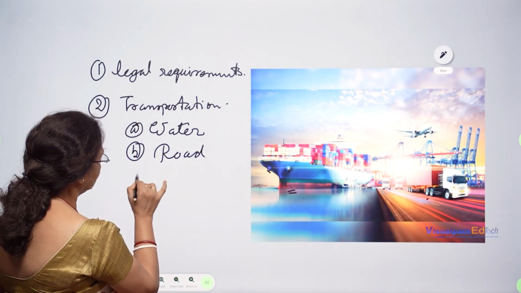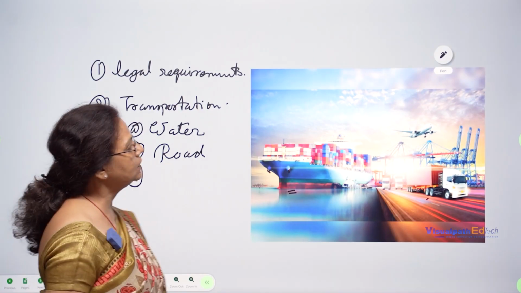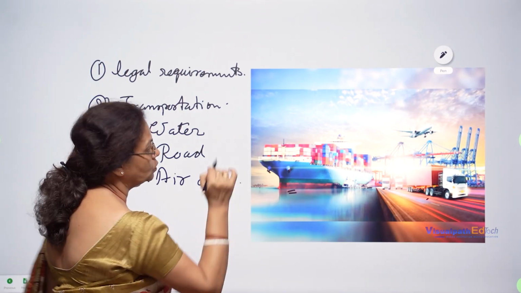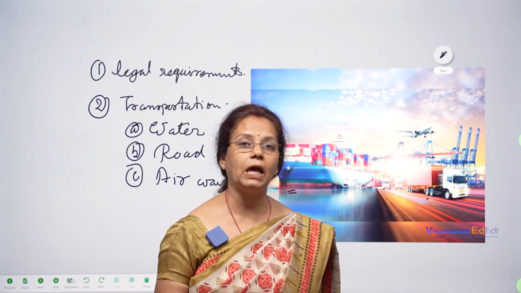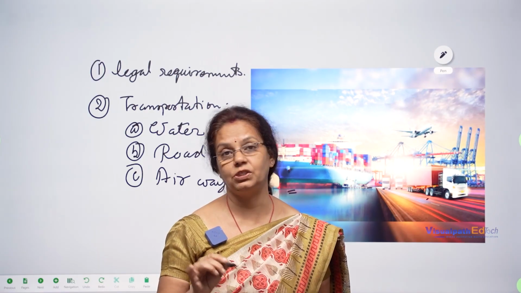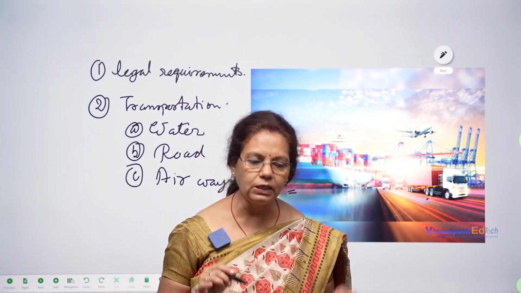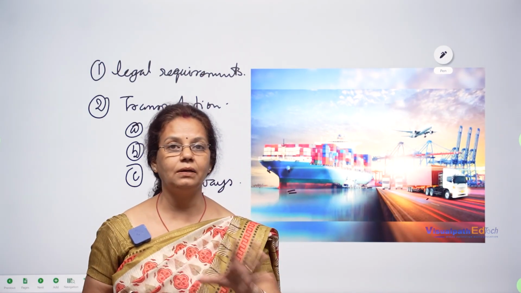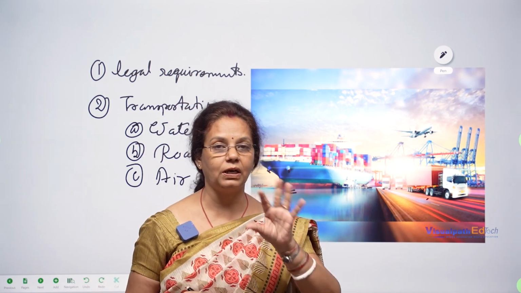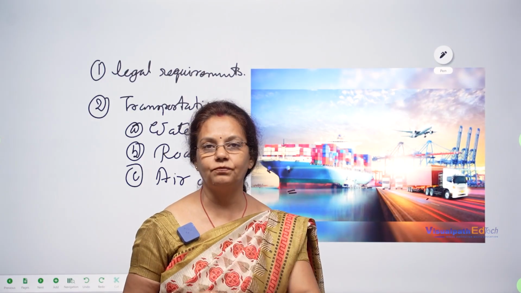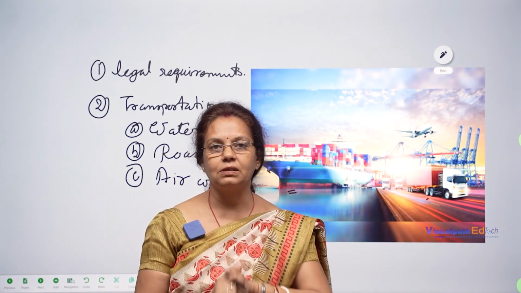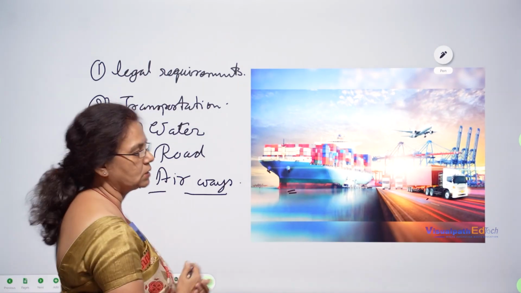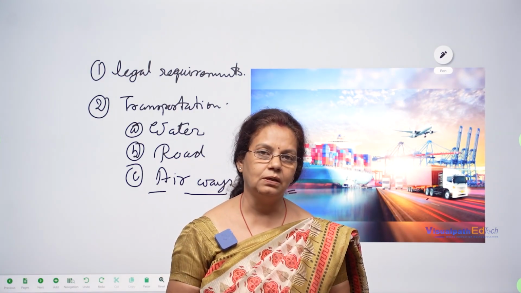And another, number C, we can say it is the airways. Airways also we can use, but it is very, very limited and a very high price transportation. Okay, so in the case of very delicate commodities like gold, silver, jewelries, and all those expensive items which are very light in weight, only those commodities we can export or import through the airways. These are the means of transportation.